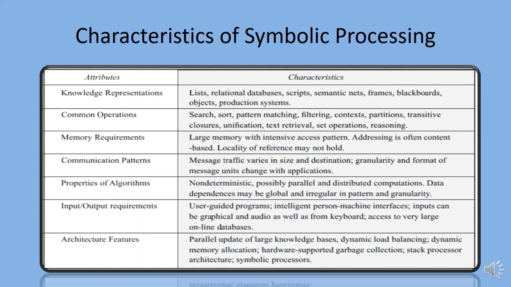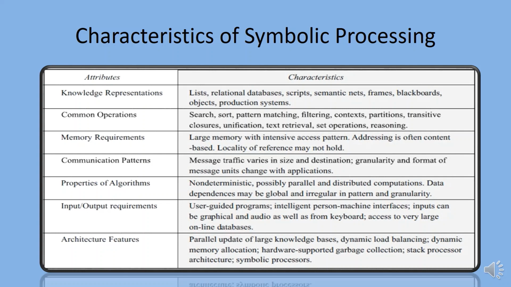Characteristics of input or output requirements are user-guided programs, intelligent person-machine interfaces. Inputs can be graphical and audio as well as from keyboard. Access to very large online databases.